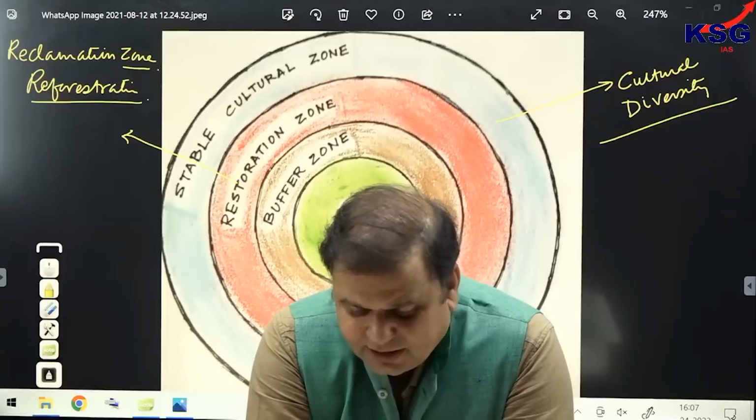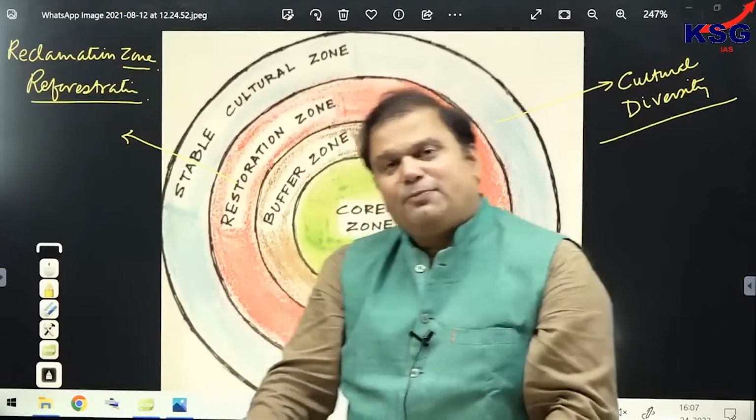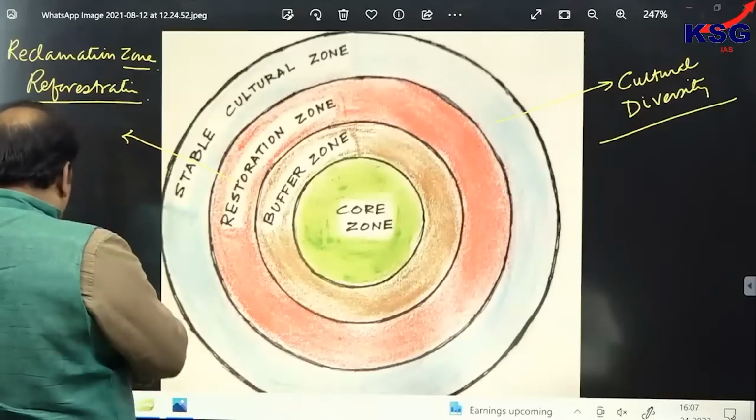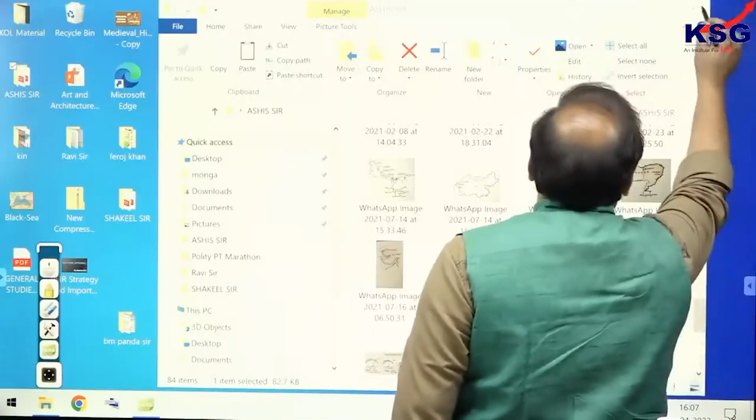Yes, I'll put some light on the SC's vertex just now, after coming to the eco-sensitive zone. Now, that's about your biosphere reserve. Now, as far as the factuals of biosphere reserve are concerned,